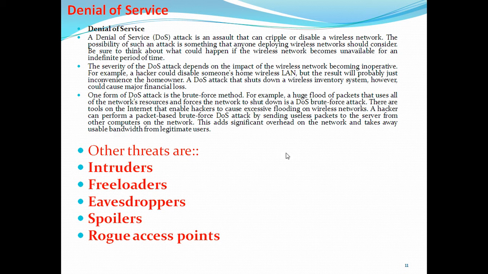And there are different methods like knowing the password by brute force attacks, and also flooding the packets, flooding the data to that wireless network.